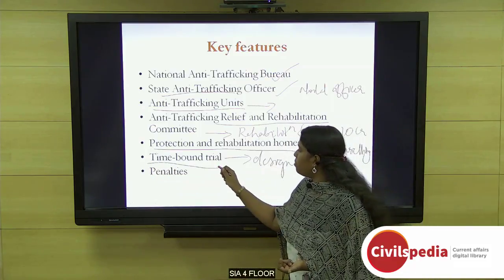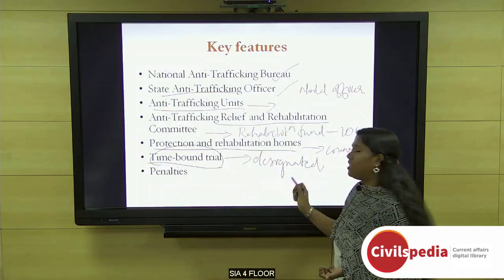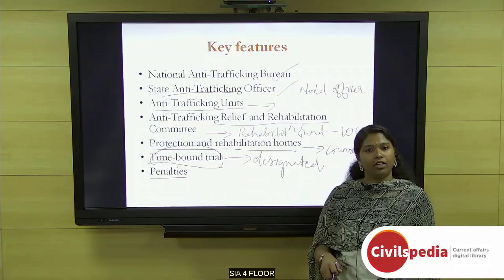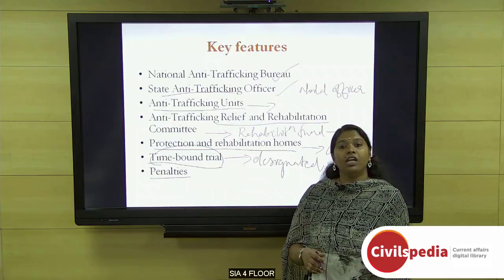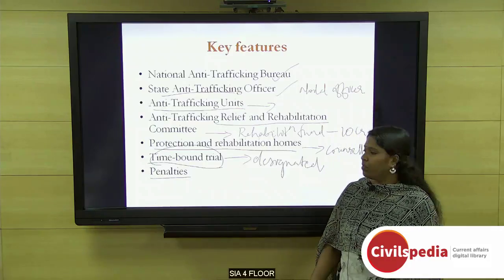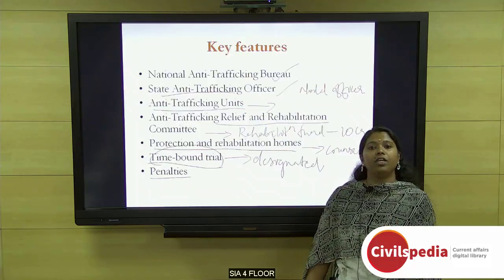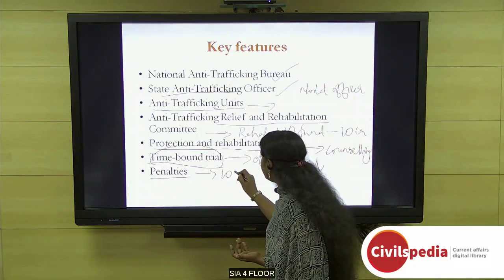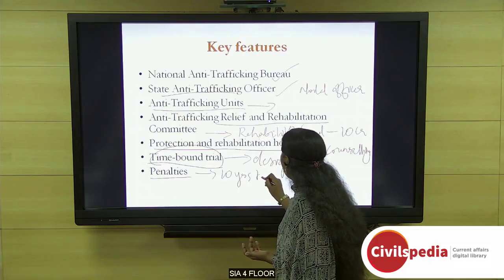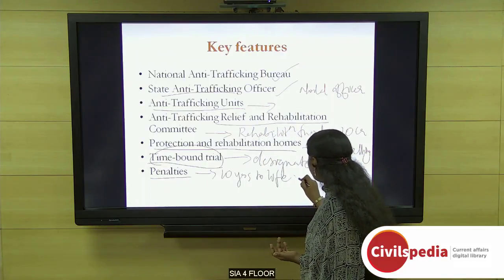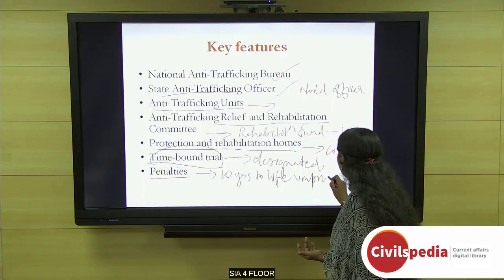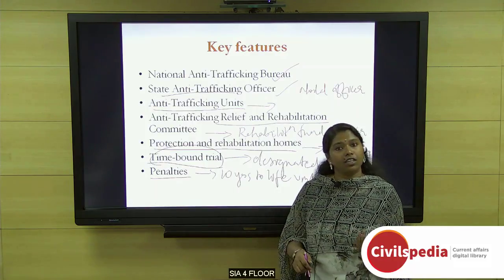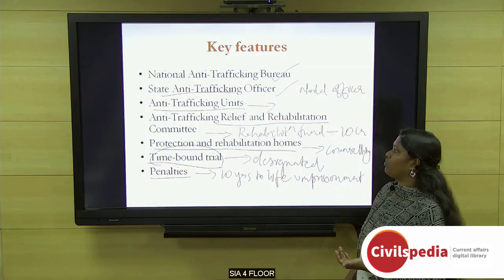That is, for the time-bound trial, there will be designated courts. And finally, coming to the penalties, the bill provides for various penalties for different crimes under trafficking. And it also lays down severe punishment of 10 years to life imprisonment for aggravated crimes under trafficking. So these are the key features of the bill.